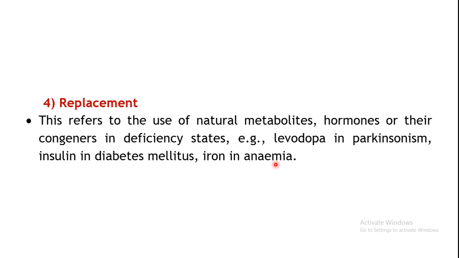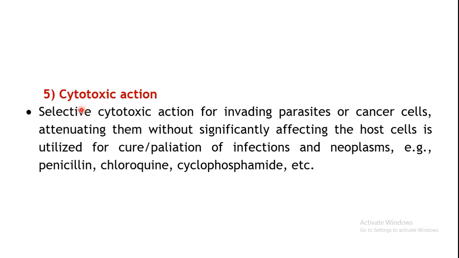Those patients who are suffering from anemia is the next example, wherein the oxygen carrying capacity of the blood is lower. In certain cases it may be an iron deficiency anemia. That's one of the types of anemia. In that case you may have to administer iron supplements to that particular person to make up whatever loss or deficiency is responsible for the anemia. So this is to do with the replacement principle of action.